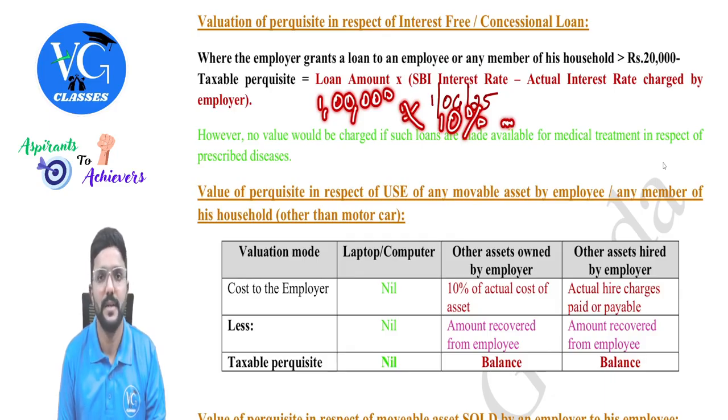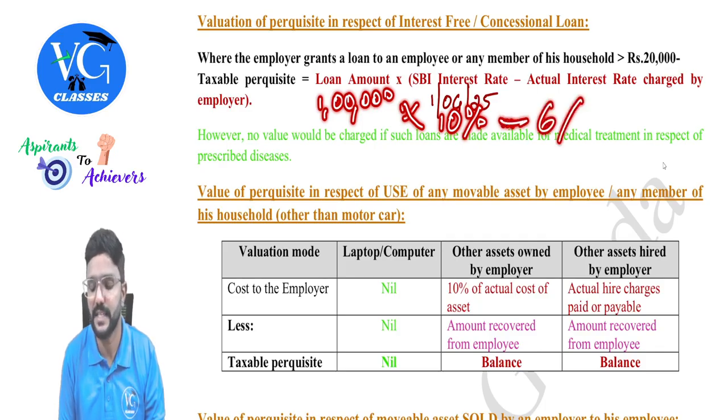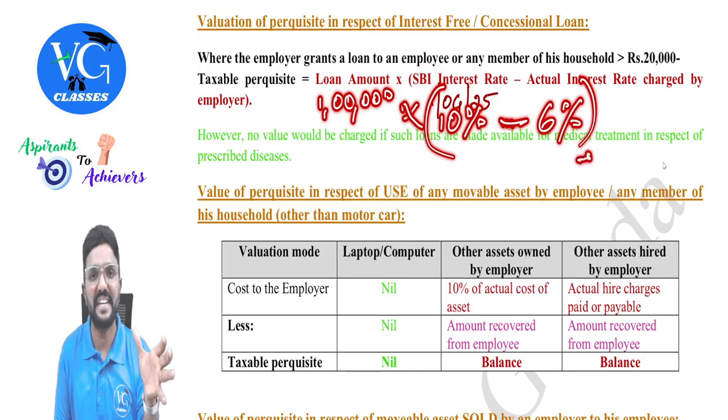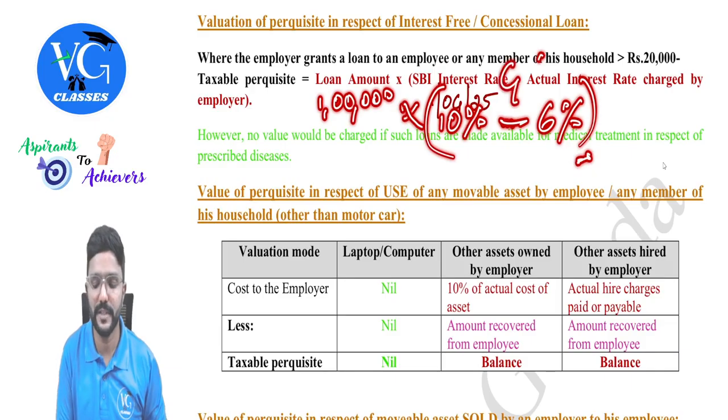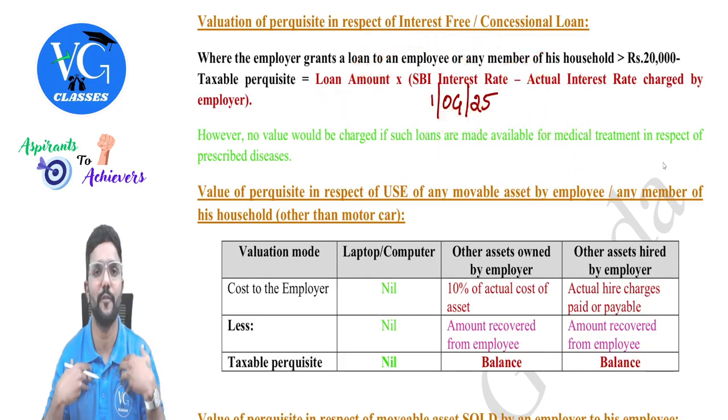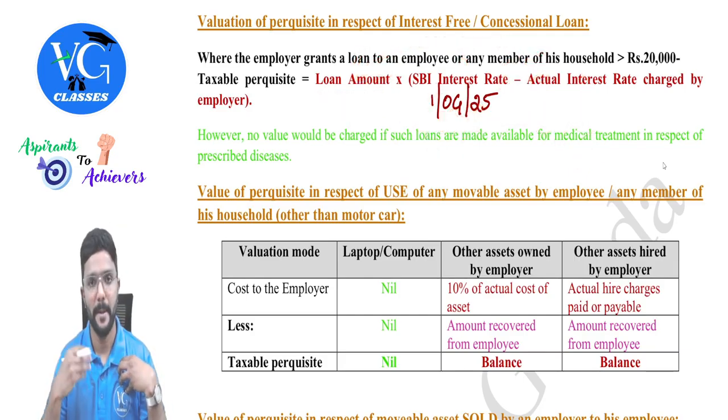Got it? Yes. Sir, what if the employer is charging 6% interest? That is, concessional interest is being charged. Then what is the net benefit? You check. 10% is the SBI interest rate as on 1st April of the previous year minus 6% actual interest charged by the employer. So remaining is how much? Concessional rate 4%. So the benefit enjoyed by the employee because of the employer-employee relationship is 4%. So 4% of 1 lakh, which is 4,000, will be taxable as perquisite in the hands of the employee, guys.